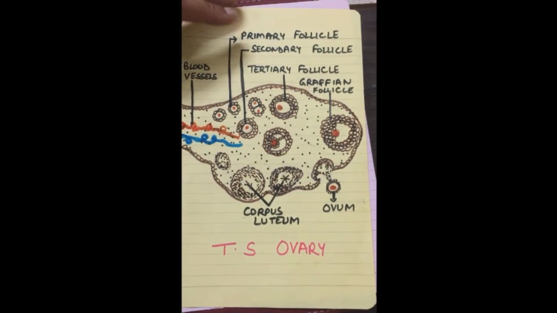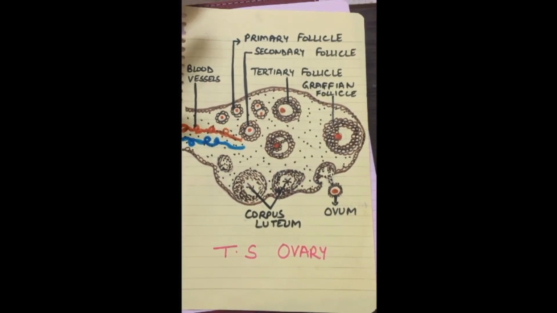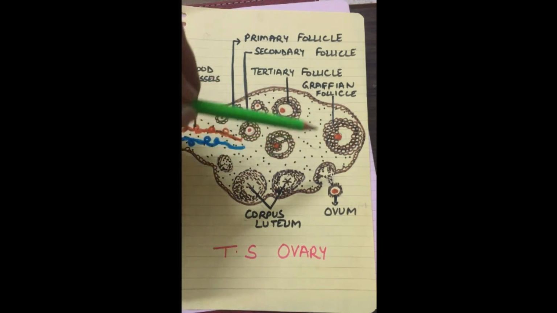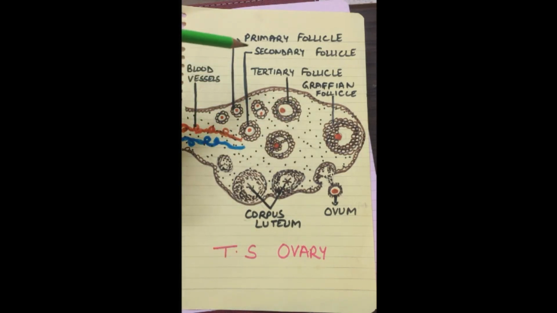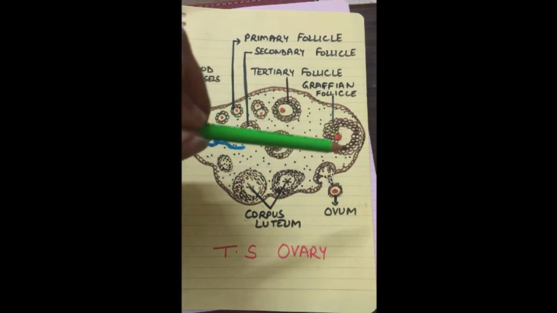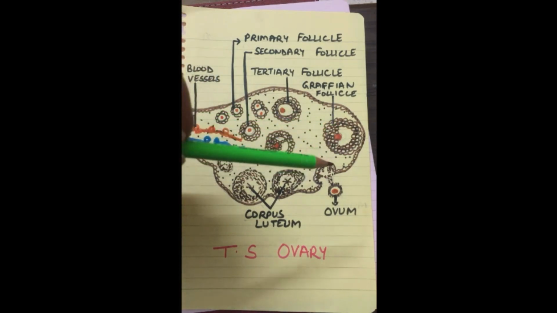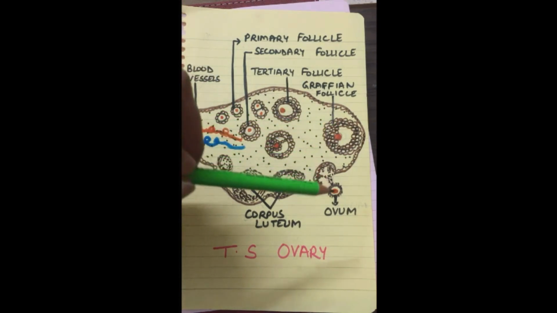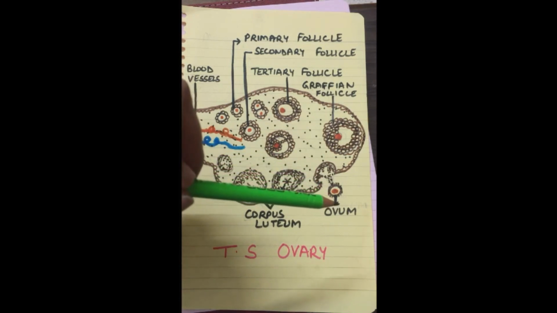If we look at the transverse section of the ovary, we will find all the stages of follicular development inside this transverse section of ovary, along with the different stages of the oocyte. You can see in the transverse section of the ovary the primary follicle, secondary follicle, tertiary follicle, and this is a fully mature Graafian follicle which is now ready to release its secondary oocyte. You can see here the Graafian follicle has released the secondary oocyte.